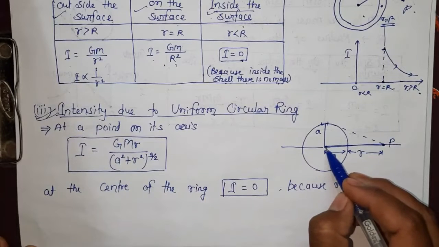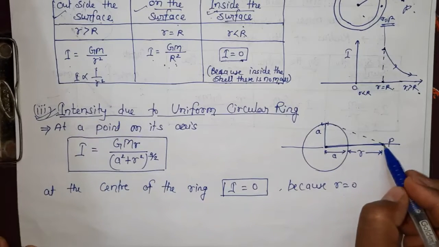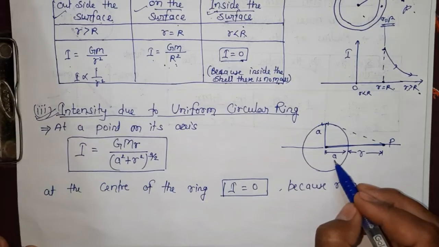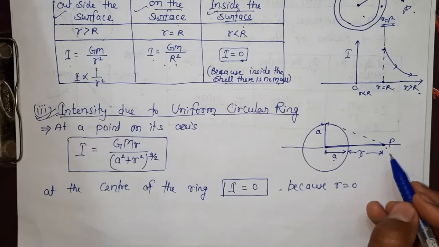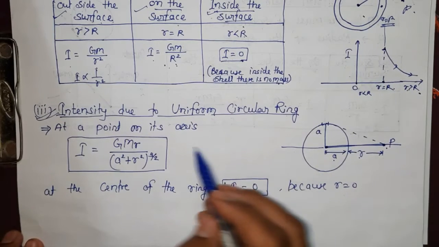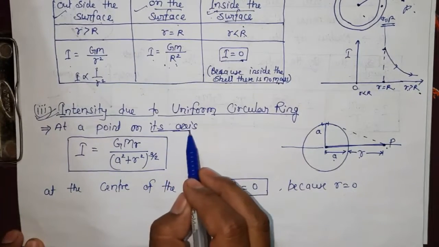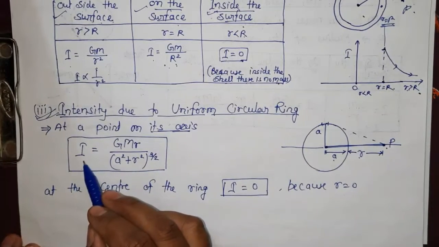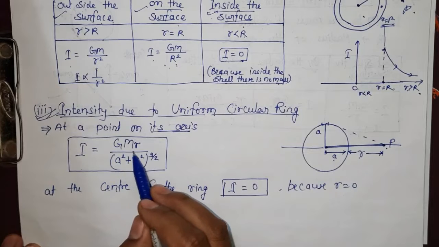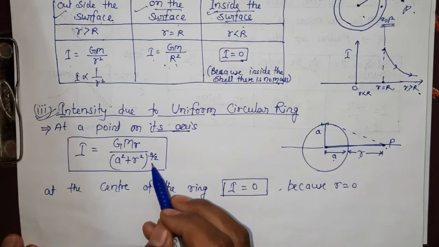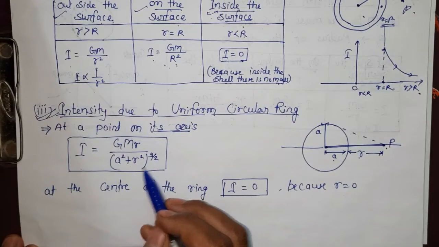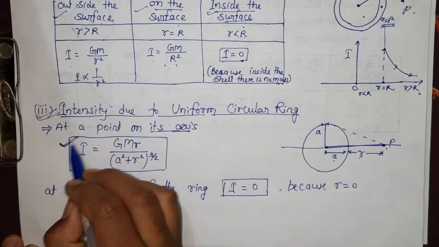On its axis, from its center at some distance, we are taking a point P. At distance a plus r we are taking point P, and we have to find the intensity at this point P. So what formula comes here? On its axis, the formula of intensity is G capital M small r upon (a square plus r square) whole power 3 by 2. This is the important formula.